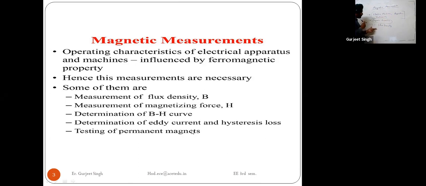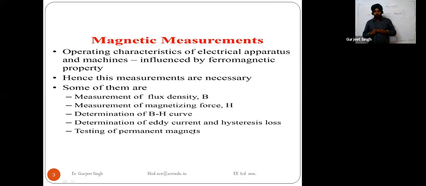So electric field concepts and magnetic field concepts are very important. In today's topic, we are talking about magnetic fields. The first point is magnetic measurement: we will talk about the flux density, which is denoted by B. The second point is the magnetizing force, which is denoted by H. Then we will calculate the BH curve.